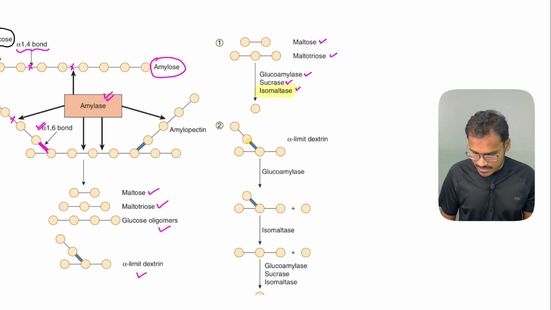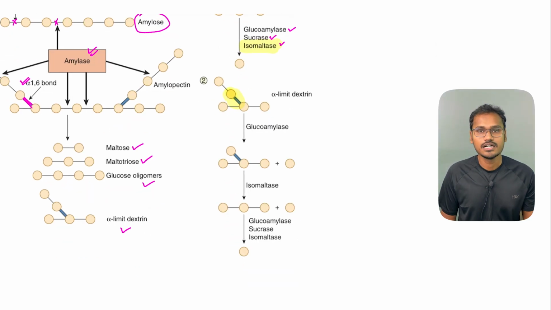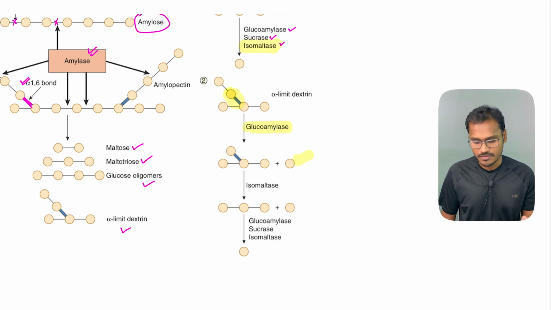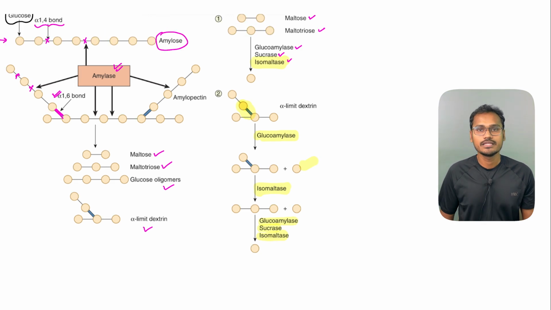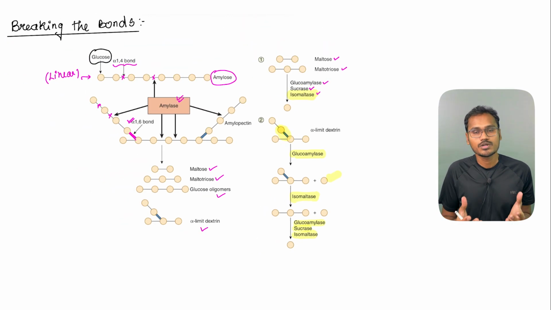Then the alpha limit dextrins, the ones which have the side bonds, the side linkages or the branched linkages. For that we need additional steps. First, the glucoamylases will come into action. Some of the glucose molecules can be broken down. After that, our favorite enzyme, the isomaltase, will come because the side chain breakage is majorly done by the isomaltase. And again, the same glucoamylase, sucrase and isomaltase will act on them and break them into the final or smaller molecules. Because we have transporters only for the smaller molecules which can be absorbed from the intestinal lumen. That's why we have to break these bigger molecules.